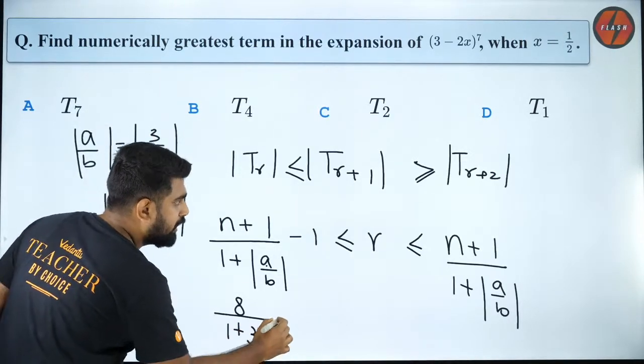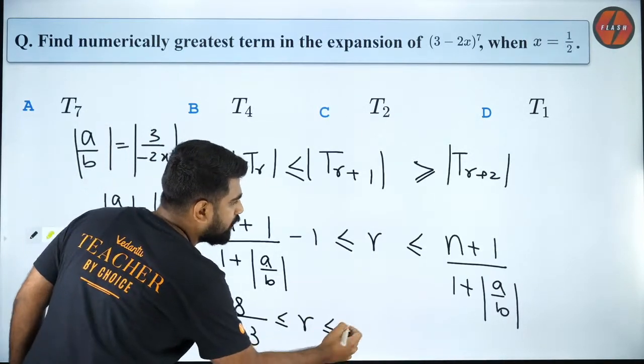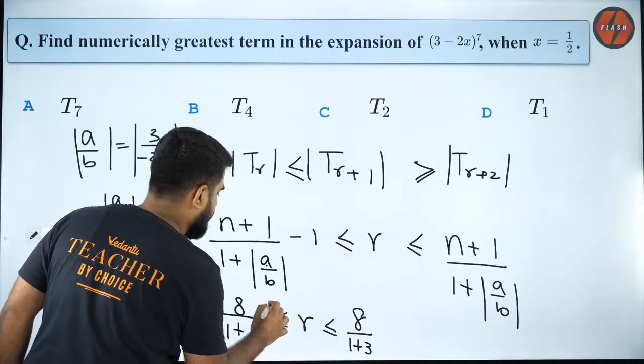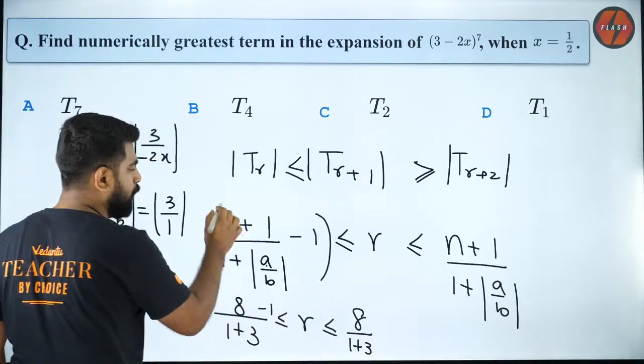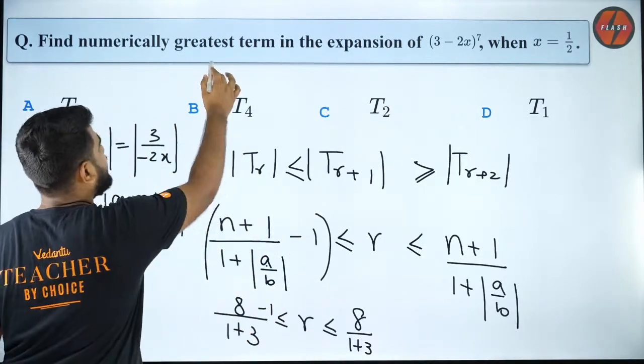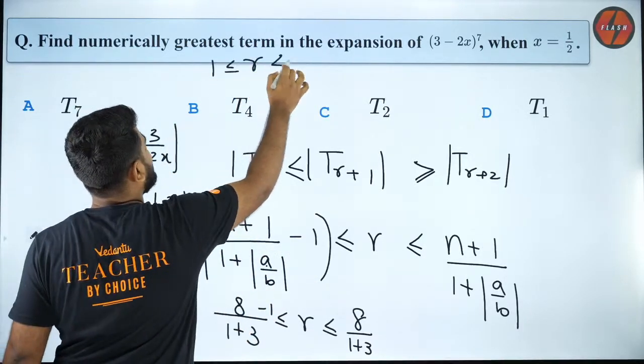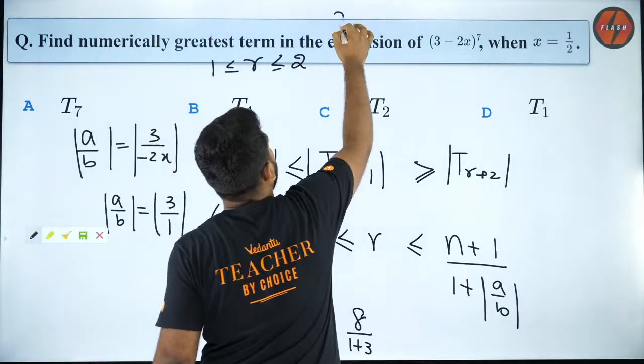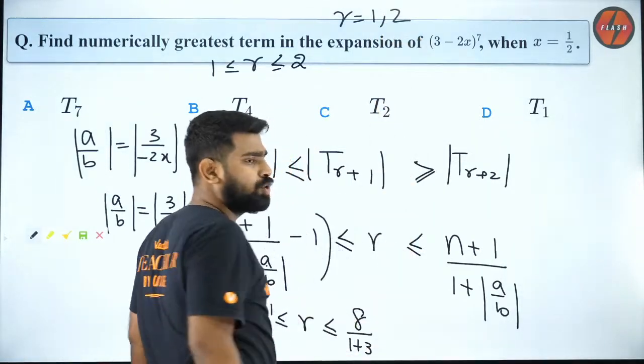So this will be what? 1 plus 3 greater than or equal to R less than or equal to 8 by 1 plus 3 minus 1. That's a minus 1 over here. So what is the value? Can I say R is greater than or equal to 1 and less than or equal to 2? Are you guys clear with it? So can I say R is equal to 1 as well as 2?